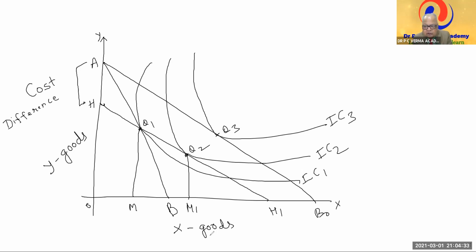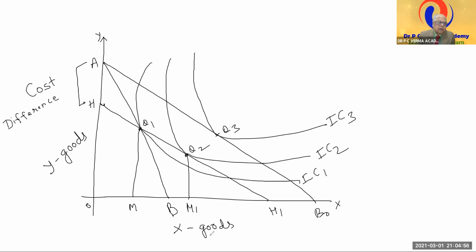That money must be taken from the consumer to put him back. But he will not remain there. He will move to a higher indifference curve because the price has fallen, and the lower the price, the higher the demand. He will substitute Y goods and shift to a higher indifference curve.